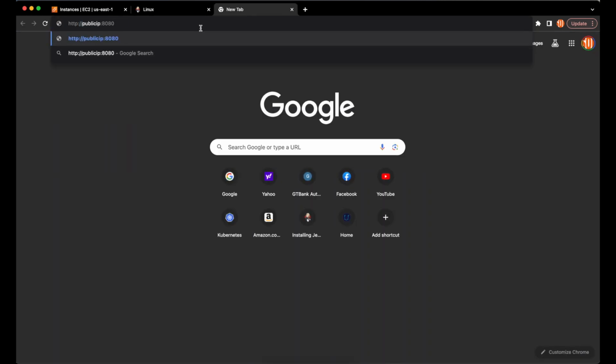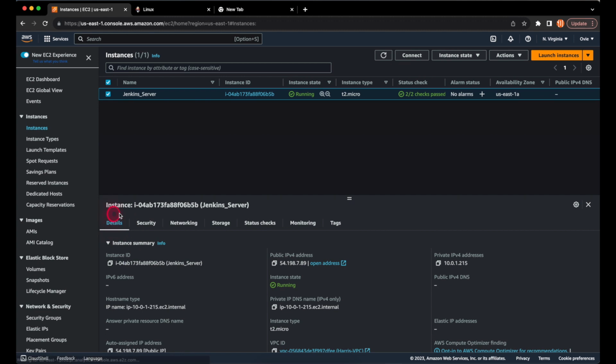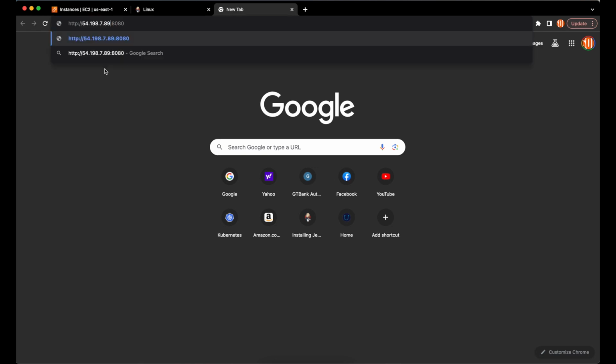Let us fetch the public IP address of our server. To get the public IP address of our server, let's head on to the AWS console. Select your server and right under the details section, copy the public IP address of the server. Head back to the browser, replace the public IP with the actual public IP that we just copied. Hit enter.